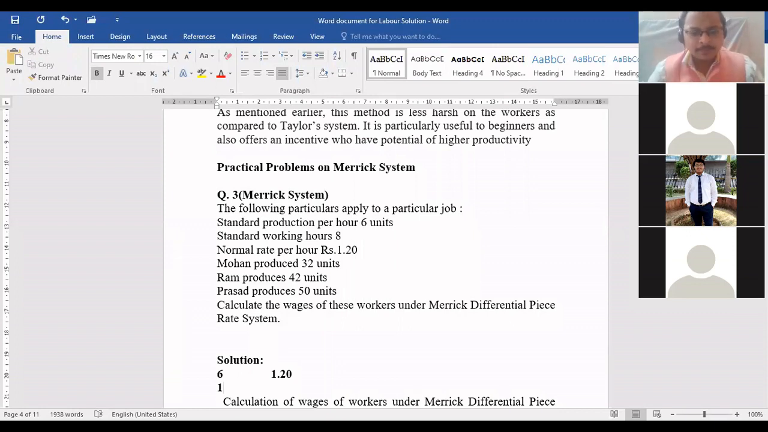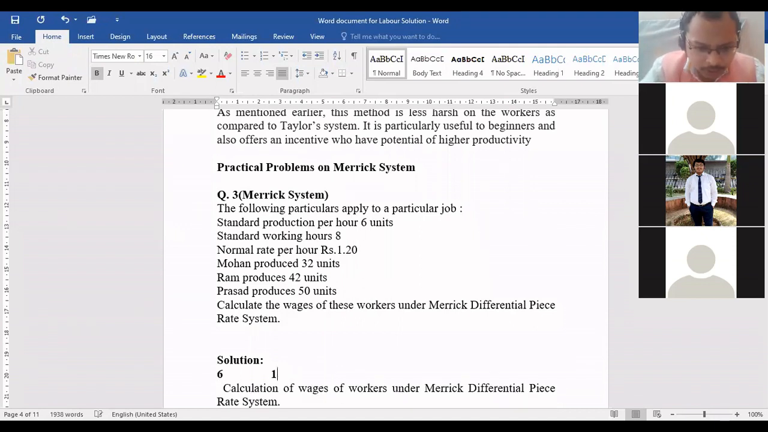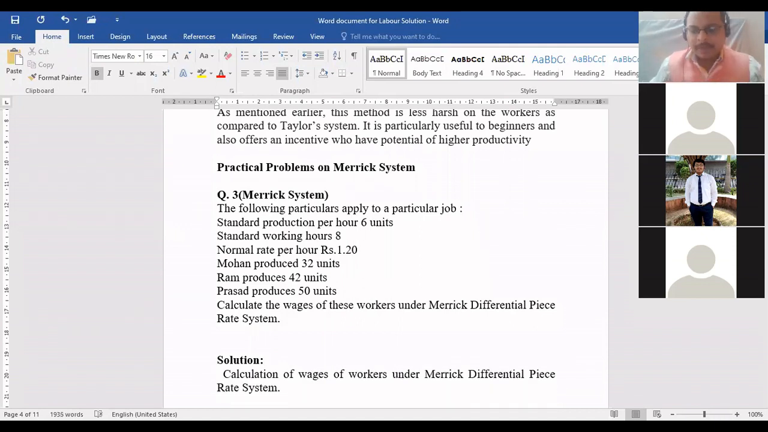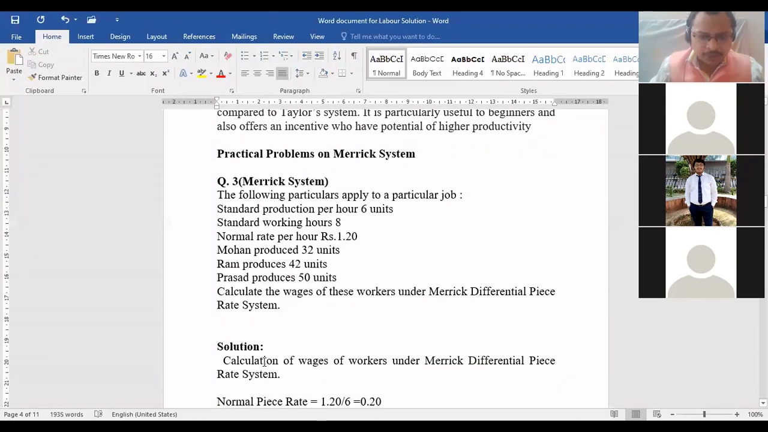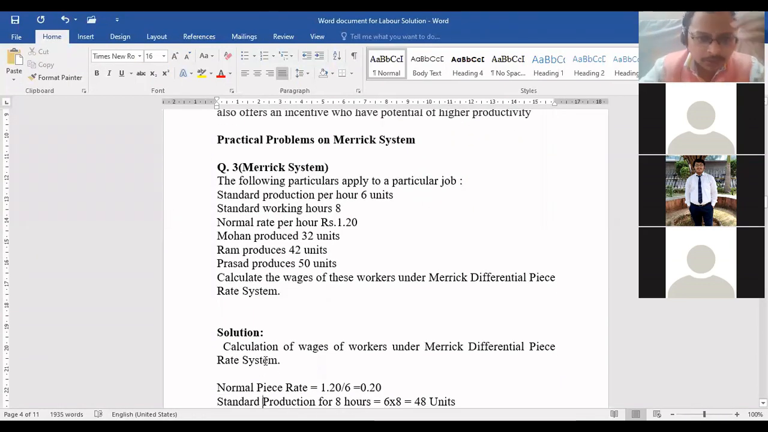Come on, tell me, beta. Yes, sir. What is the answer? 0.20. That is 20 paisa. Have you understood, beta? Now see here, beta. They have given standard production per hour. That means in 1 hour you have to produce 6 units.